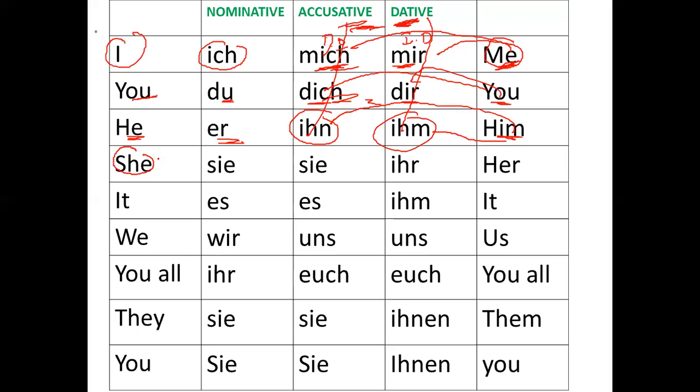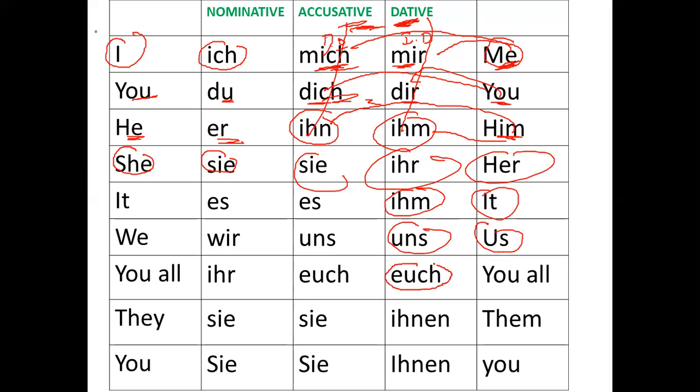Like here, sie is she, and sie and ihr are her. And then we have es as it, uns, us, euch. The pronunciation is euch. That means you all. And ihnen, them. And again, Ihnen is you. Now what you need to focus on here is that I have written a small i.